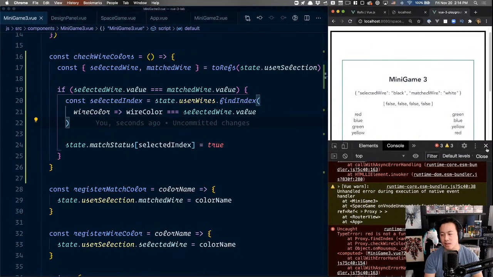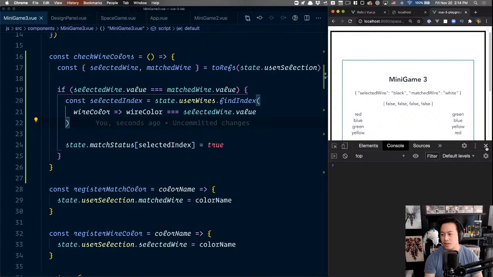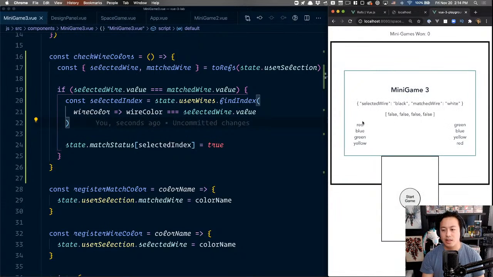That's better. So if we clear this up, what we should see now is red, and then go over to red, let go, true. Blue, hover over to blue, let go, true. Green over to blue, for example, let go, still false. Green over to green, let go, true. Yellow over to yellow, let go, true. And then if everything is true, then we emit that win condition, right?